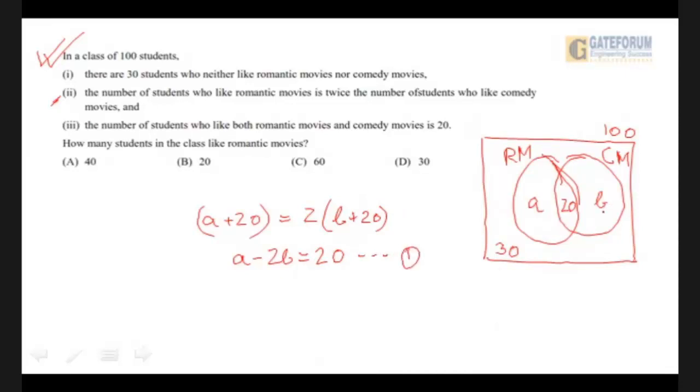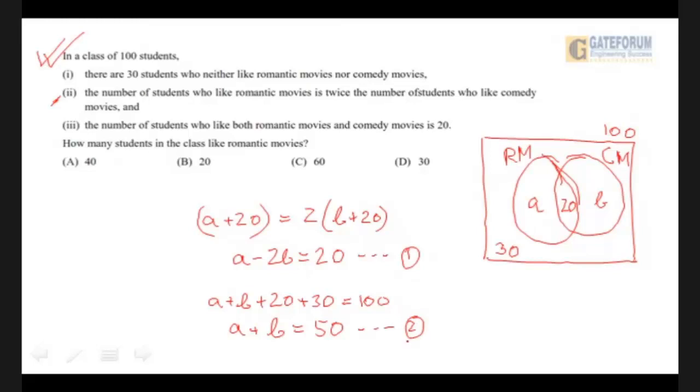You must also understand that all these things, 30, 20, A, B, the summation is equal to 100. So A plus B plus 20 plus 30 is equal to 100. That is A plus B is equal to 50. That must be the second equation. Now we can go ahead and solve these two equations.